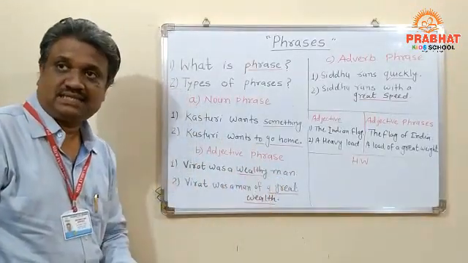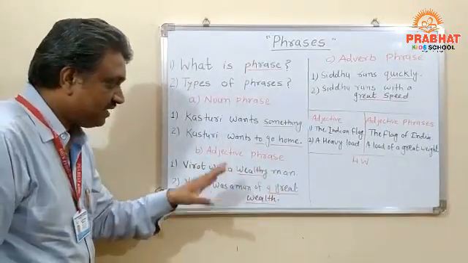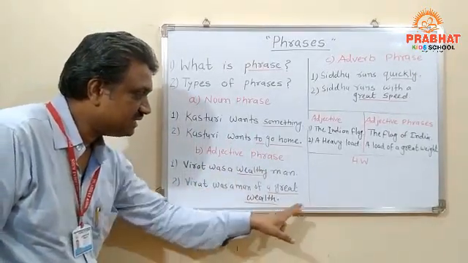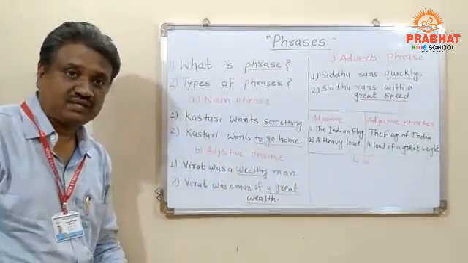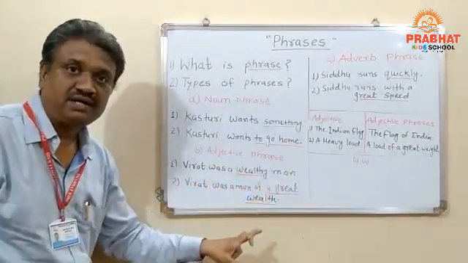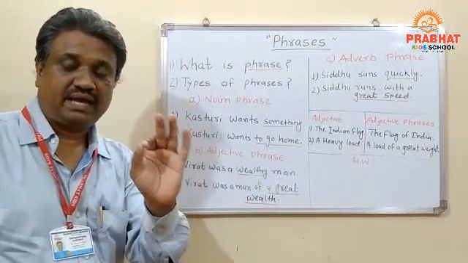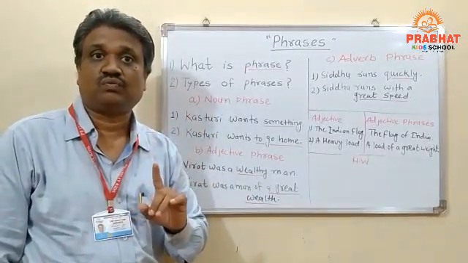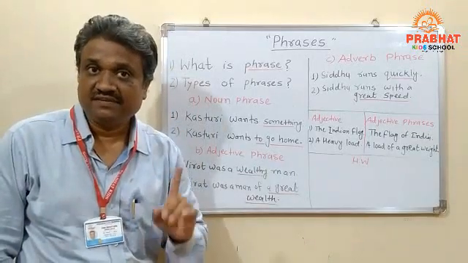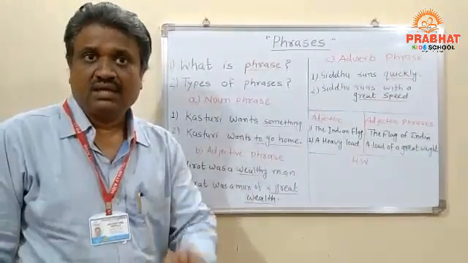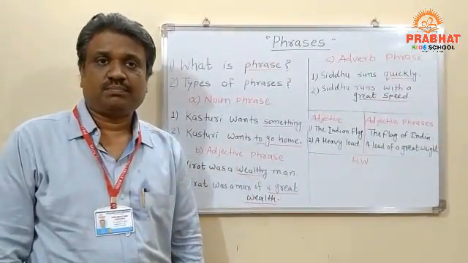And in the second sentence, students, you will notice, if you ask the question how, you are going to get the answer: a great wealth. So this one word is being replaced by a group of words, and that group of words is called what, students? Adjective phrase. That means it is doing the work of an adjective. Okay, let me explain something more about this.